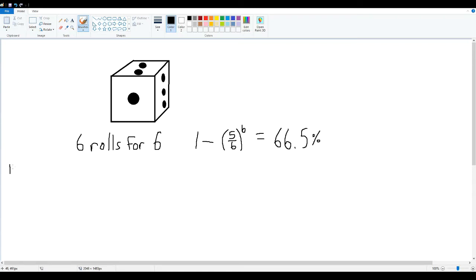Now let's assume that we failed to roll a 6 on the first try. Now we only have 5 attempts to roll a 6, giving us a probability of rolling at least 1 6 of 1 minus the chances of not rolling a 6, which is again 5/6, to the 5th power, since now there are only 5 attempts. This gives us odds of 59.8%. So the more often we fail, the less likely we are to succeed given a set number of attempts.